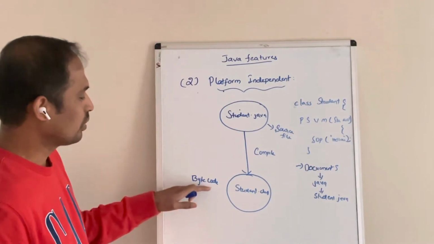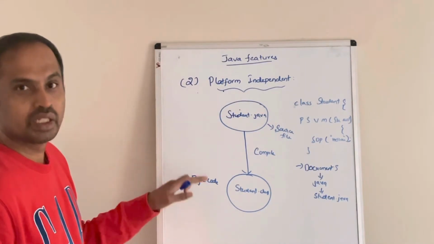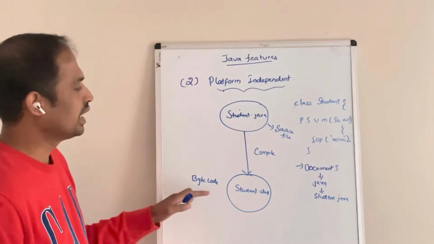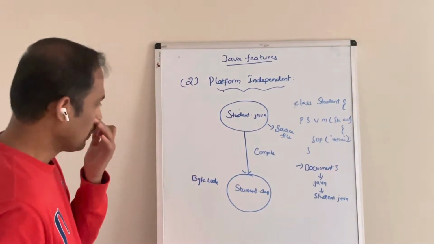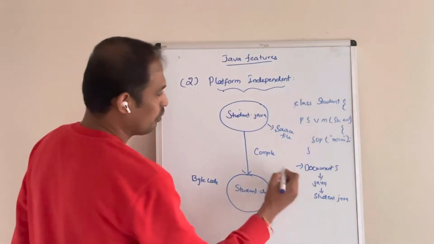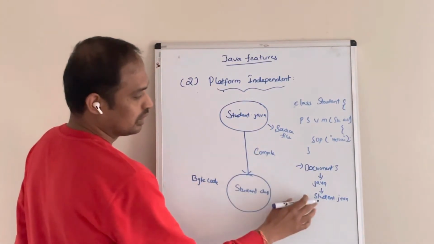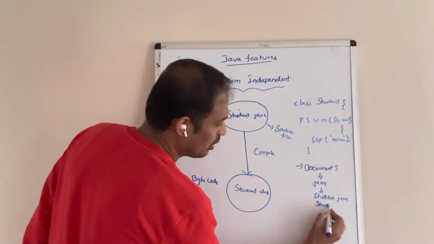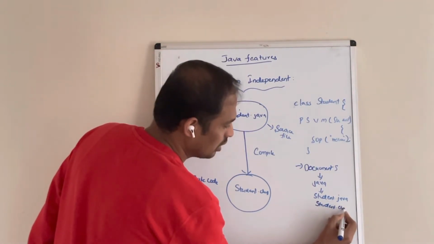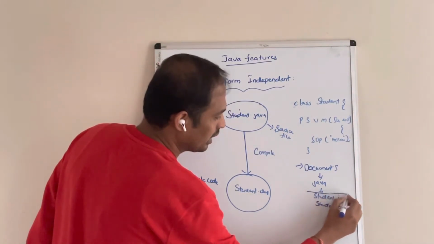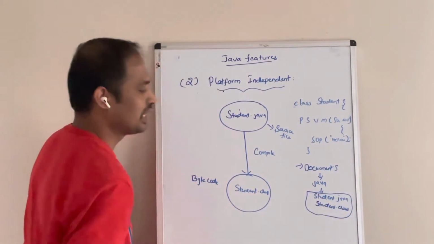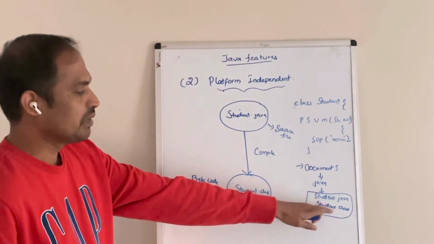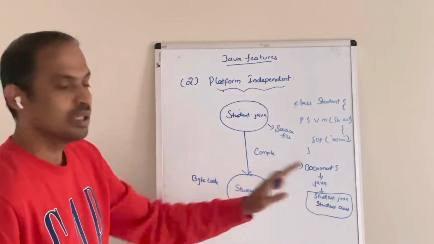This bytecode format can be executed in any operating system. So once we compile it, one more file, Student.class, will be generated, so we'll have two files. The Student.class file will be saved in the same folder where our source file is present.